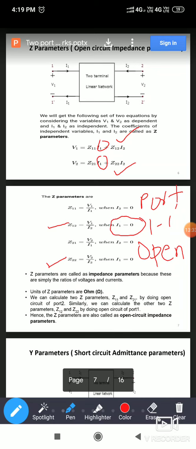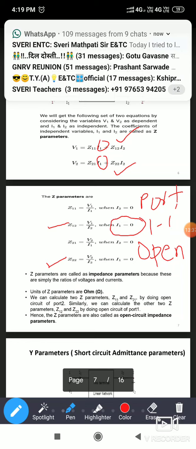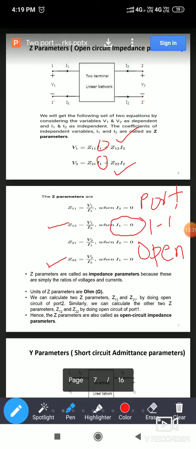You can use current division, you can use equivalent resistance, you can use simply Ohm's law, whatever method you find easy and applicable to solve the problems and get the answer, you can use it and find out the parameters. Okay. Now next one, we are going to move to the next point.